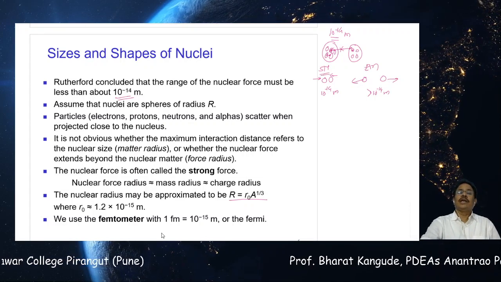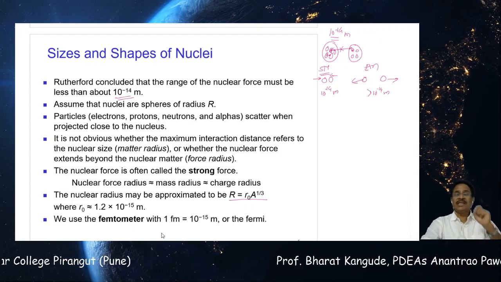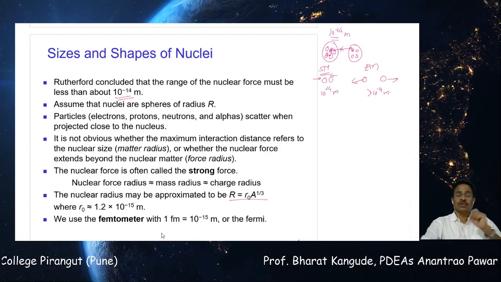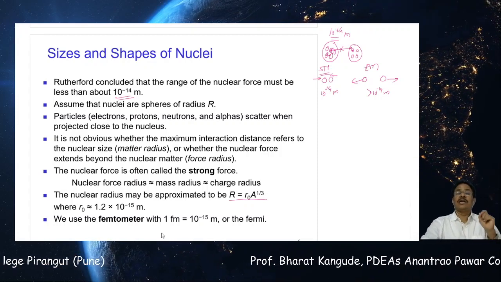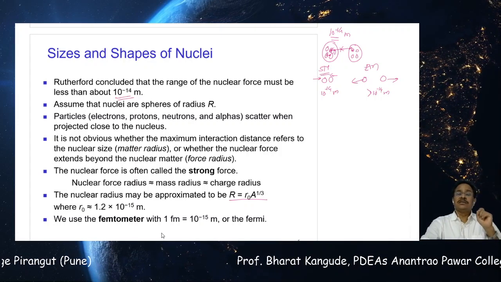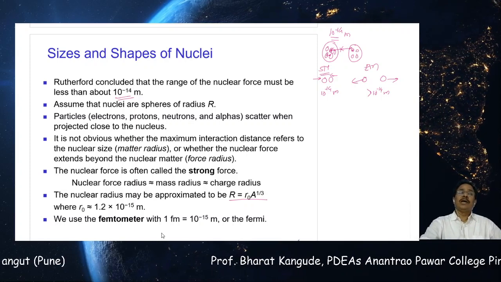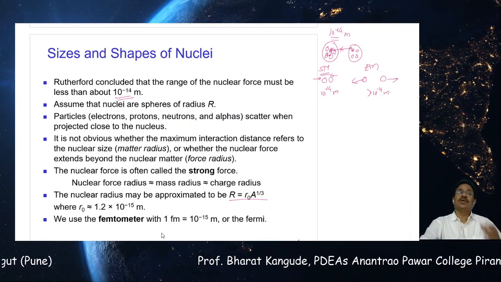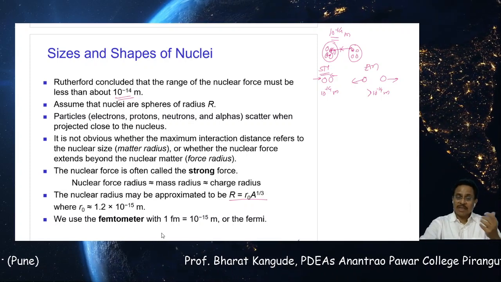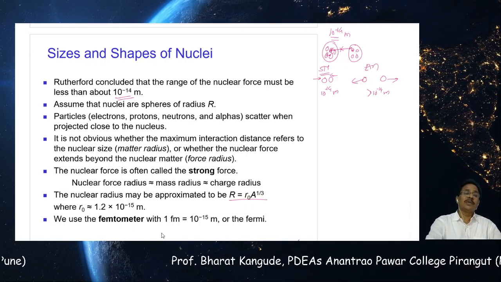So strong nuclear interaction is possible inside the nucleus in case of proton-proton, neutron-neutron, proton-neutron, and the range of that is 10 raised to minus 14 meters. This force doesn't exist between two protons which are separated by more than a distance of this nuclear size. So that is a very important conclusion calculated from this particular experiment.